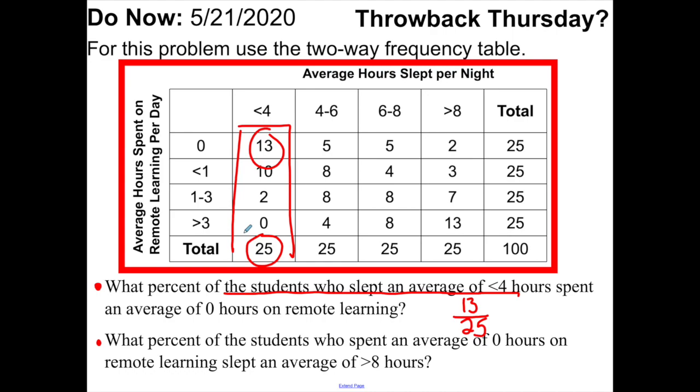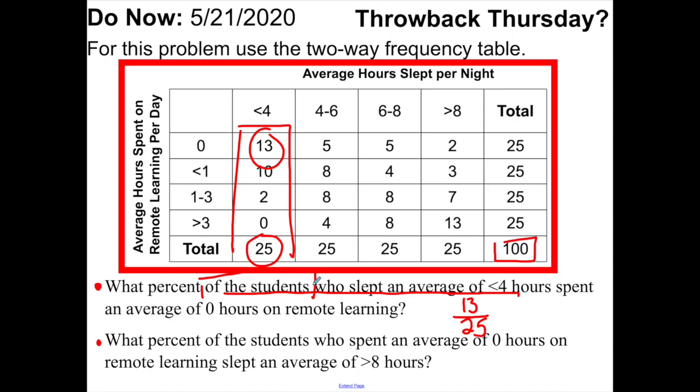Now, you have to be very careful when you look at these because you have to remember what am I asking you to find? So my hint was, who am I asking you to be looking for, right? A lot of people might say, well, I'm going to divide it out of 100. But you have to be very careful when you read: did I ask for of the students, or did I ask for a specific group of students? And the specific group I'm asking for are the ones who slept an average of less than 4 hours.